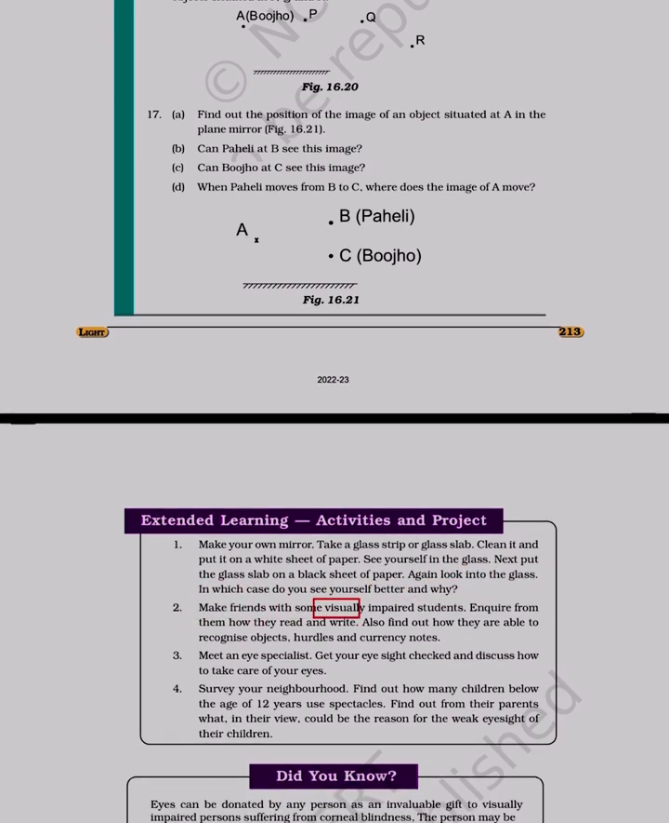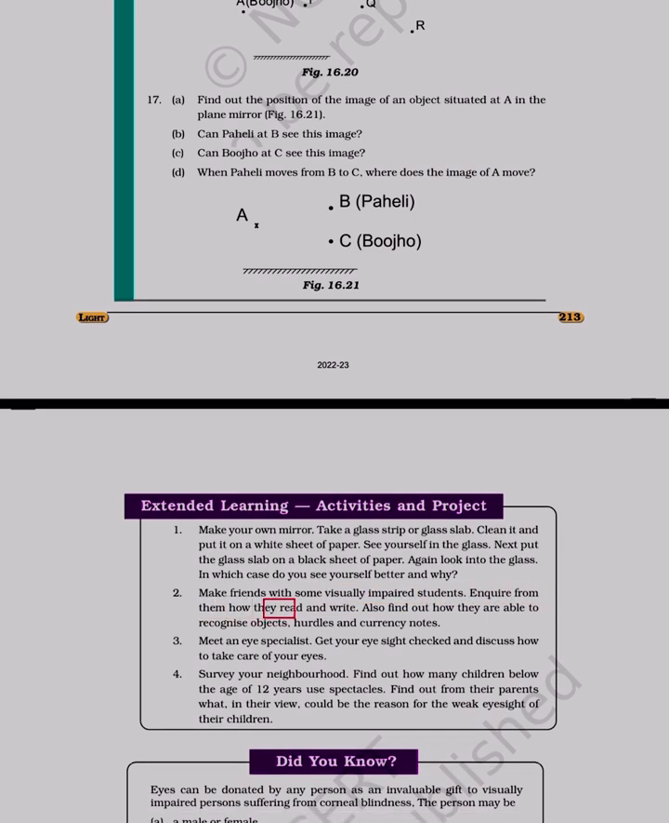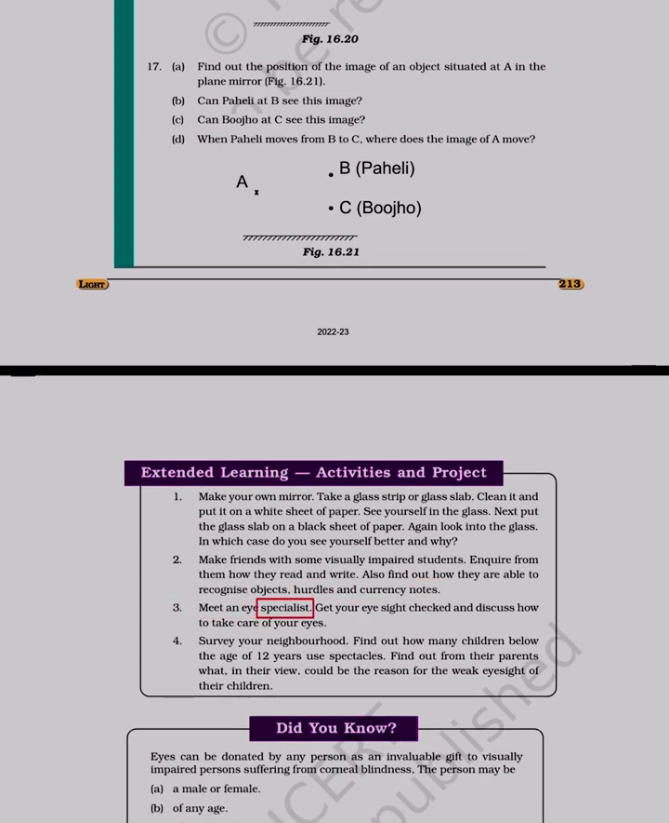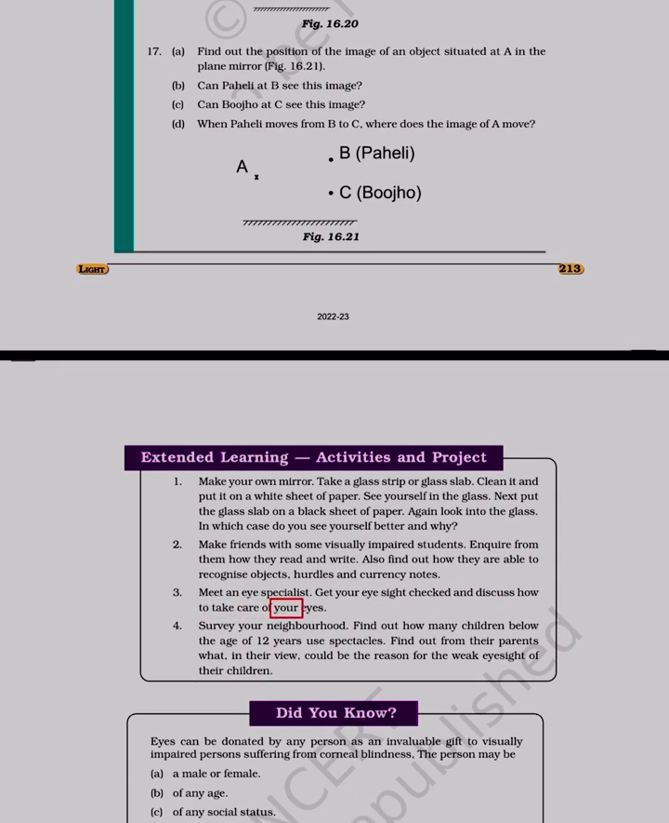2. Make friends with some visually impaired students. Inquire from them how they read and write. Also find out how they are able to recognize objects, hurdles and currency notes. 3. Meet an eye specialist. Get your eyesight checked and discuss how to take care of your eyes.